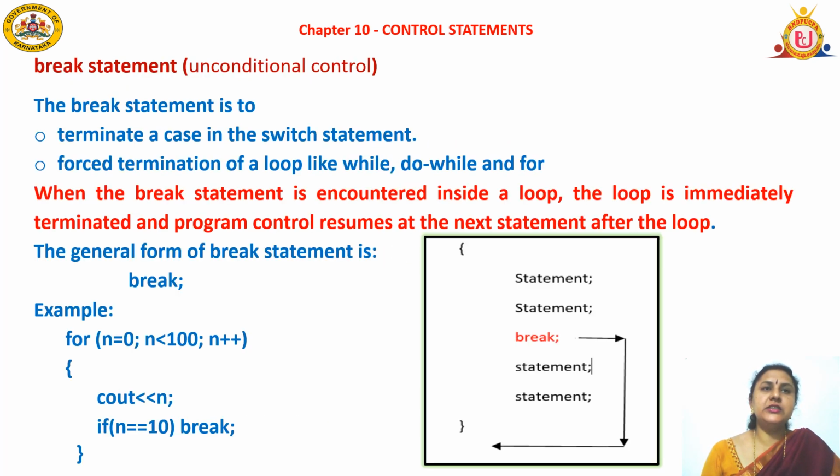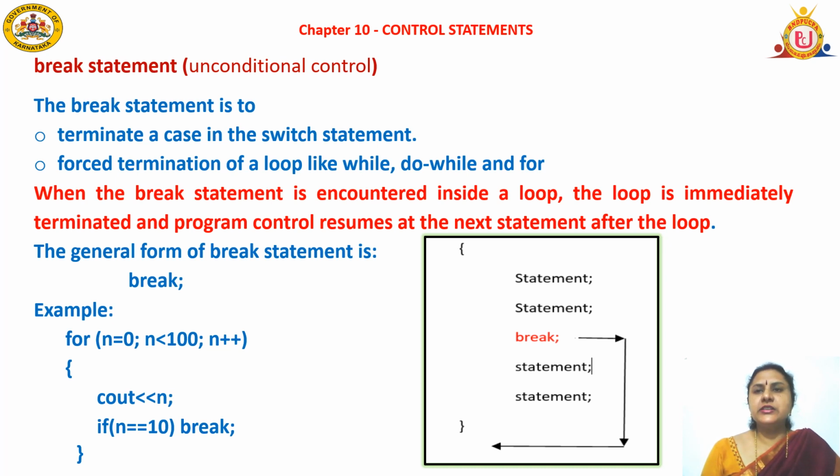Now let us discuss when we use a break statement. It is an unconditional control statement. The break statement is used to terminate a case in the switch statement, or for forced termination of a loop like while, do while and for loop. When the break statement is encountered inside a loop, the loop is immediately terminated and program control resumes at the next statement after the loop. The general form of the break statement is break; semicolon.